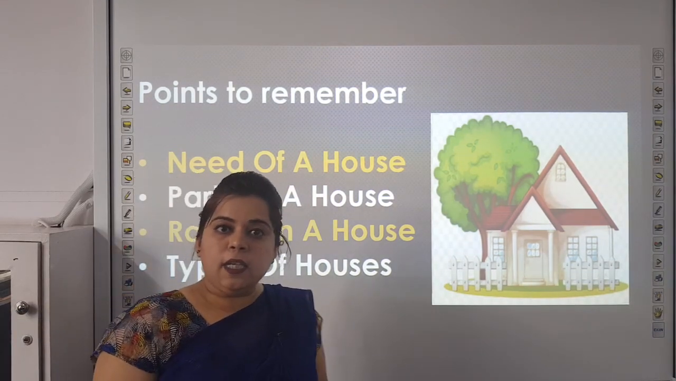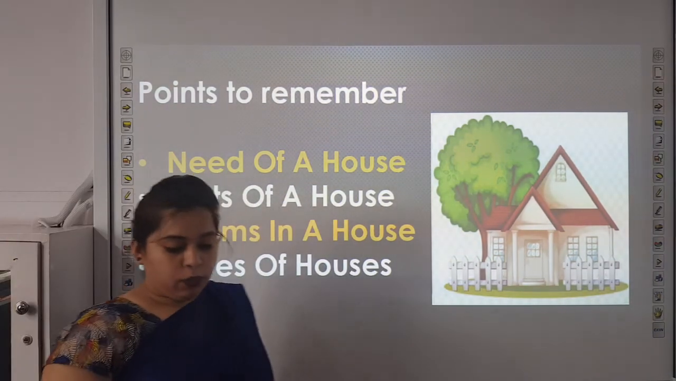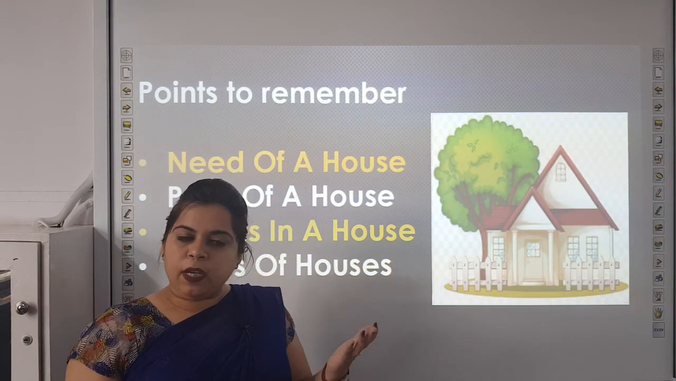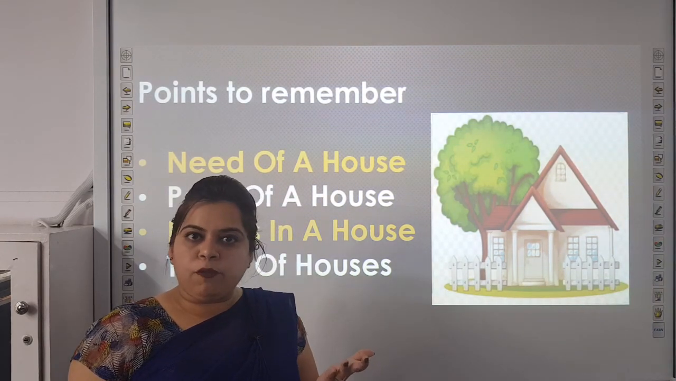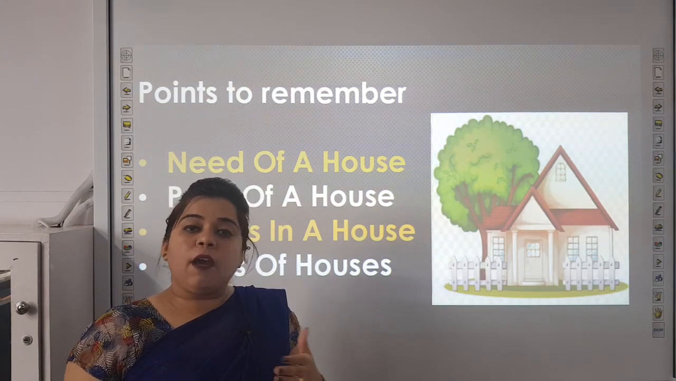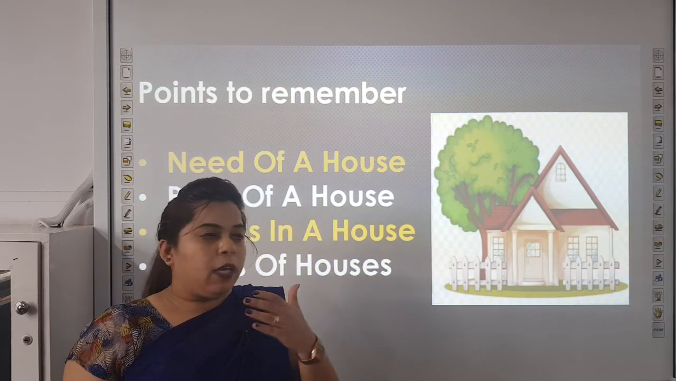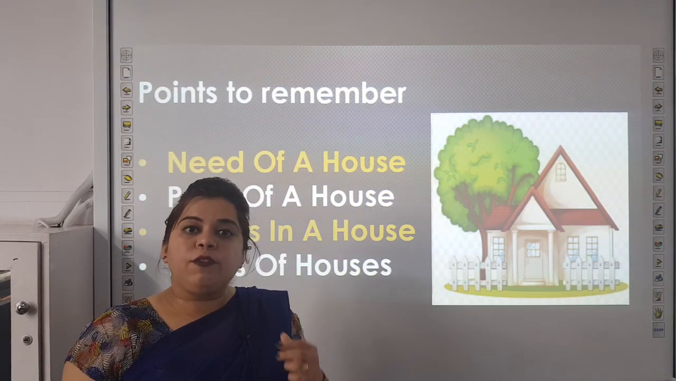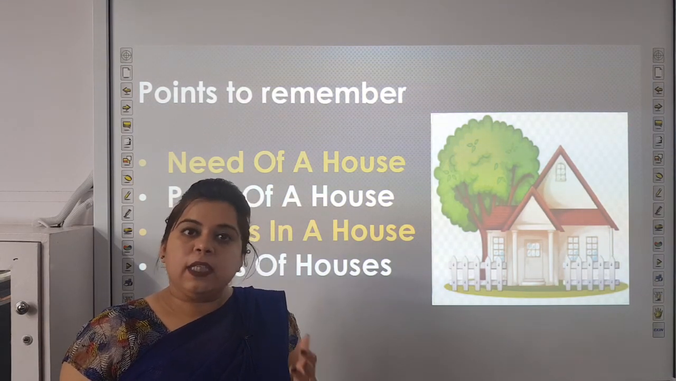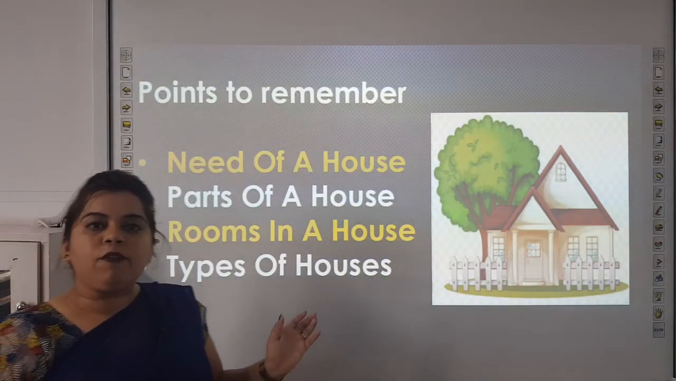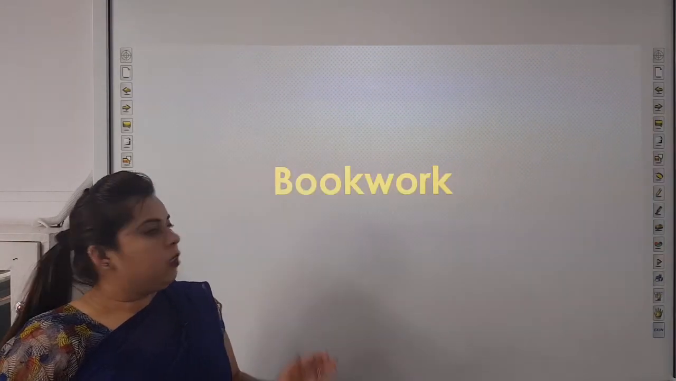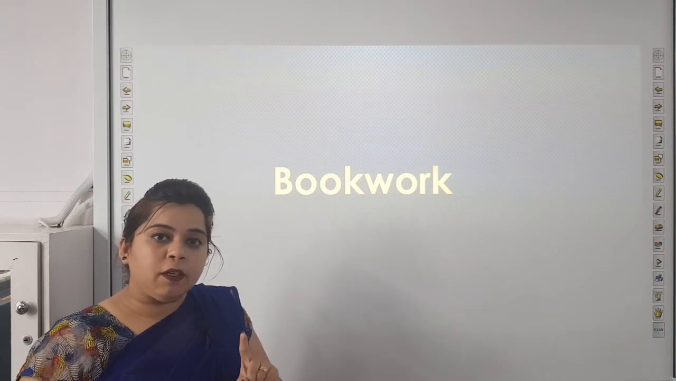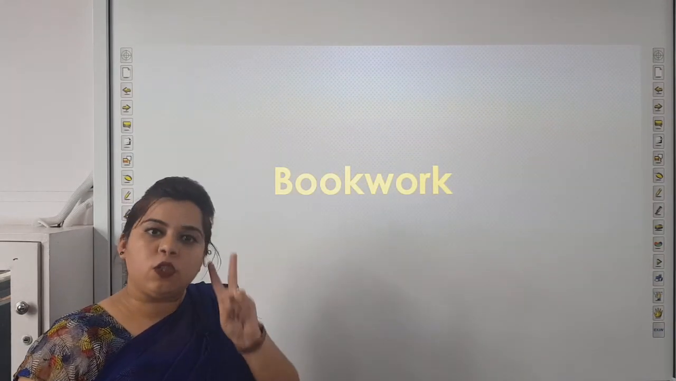Now, we will study types of houses. We have different types of houses. In every area, there are different types of houses. Like in villages, we have hut, we have boat houses, we have cottage, we have flat, we have tent house, we have caravan. These are different types of houses. Now, we will discuss book work of this chapter. You will revise it with me and you will speak this word twice.